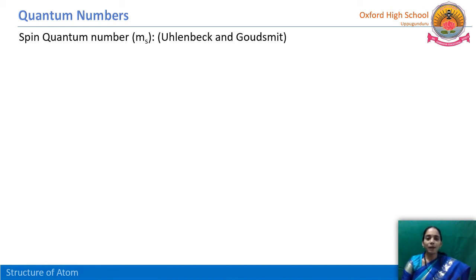They found that the electron, while revolving around the nucleus in particular orbitals, is not spinning in only one direction. Not only clockwise, it is spinning anti-clockwise also. So there are two directions and two spins for the electron: one clockwise and one anti-clockwise.